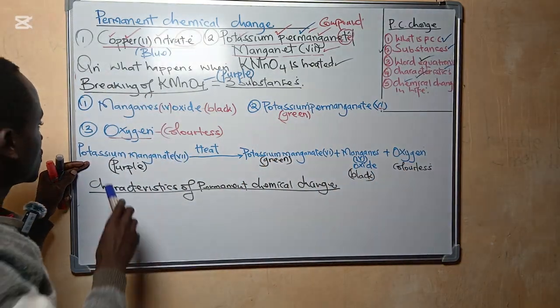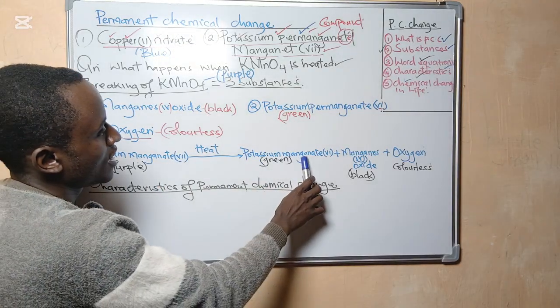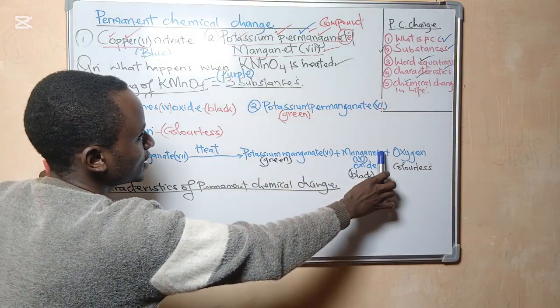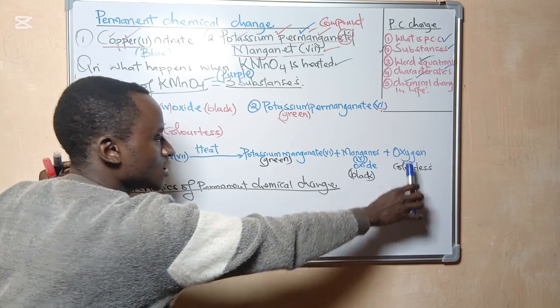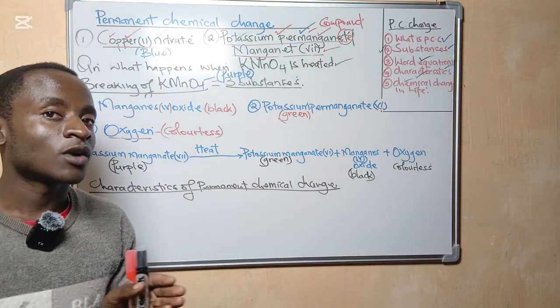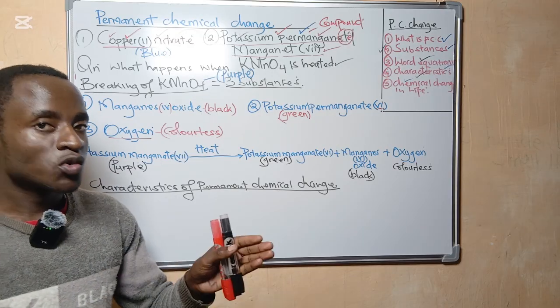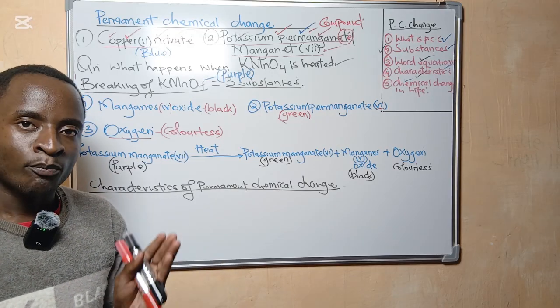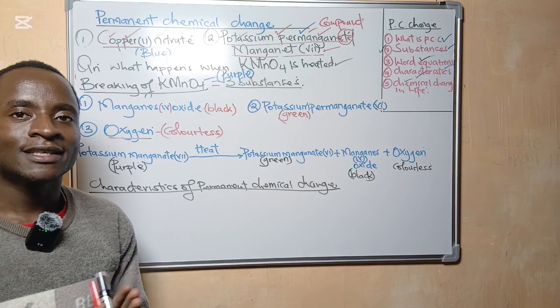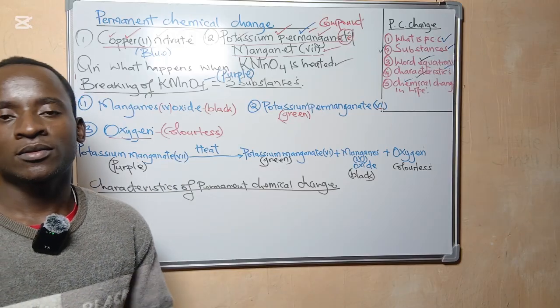Is it possible to get potassium manganate 7 from potassium manganate 6 and manganese 4 oxide and oxygen? In a simple term, is it possible to recover potassium manganate 7 after heating?